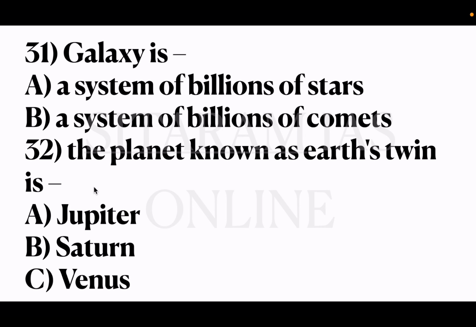31st question, galaxy is option A, a system of billions of stars, option B, a system of billions of comets. So the correct answer is option A, a system of billions of stars. 32nd question, the planet known as the Earth's twin is option A, Jupiter, B, Saturn, C, Venus. So the correct answer is option C, Venus. Venus is also known as Earth's twin because both are similar in size and shape. Is it clear, guys? So the option C is the correct answer for 32nd question.